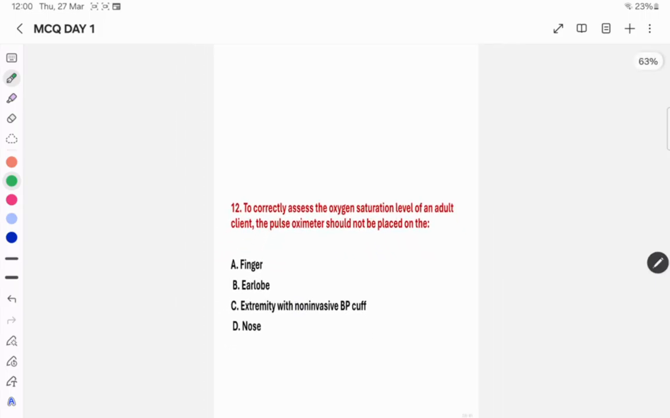Next, question number 12. To correctly assess the oxygen saturation level of an adult client, the pulse oximeter should not be placed on the, where should we not place the pulse oximeter? Whether we place it on the finger, yes, that's right. Then under the earlobe, in some patients we place it on the earlobe, that is also right. And option C, the extremity with a non-invasive BP cuff, whether we should put the pulse oximeter there, no. Then nose, yes.